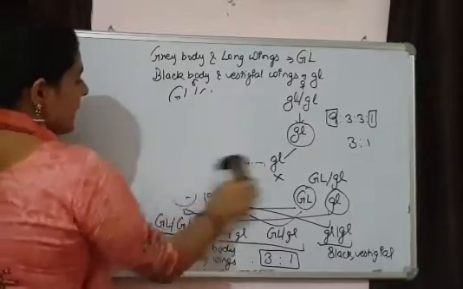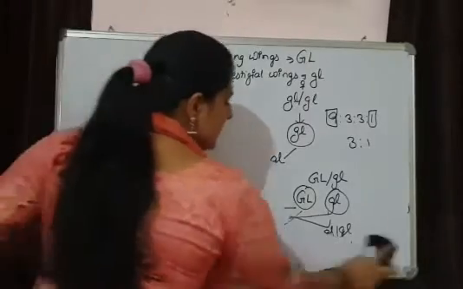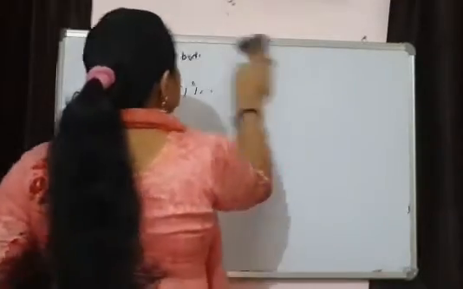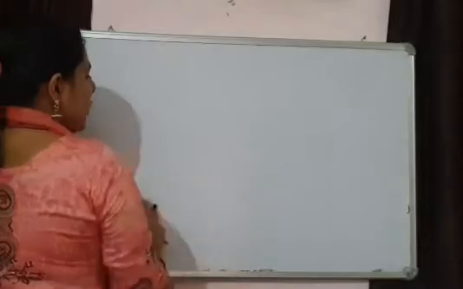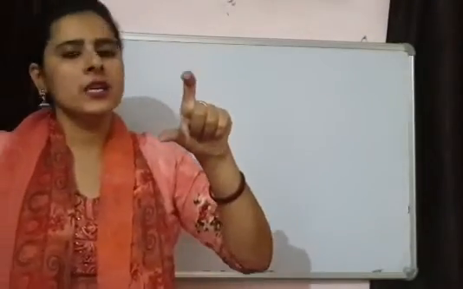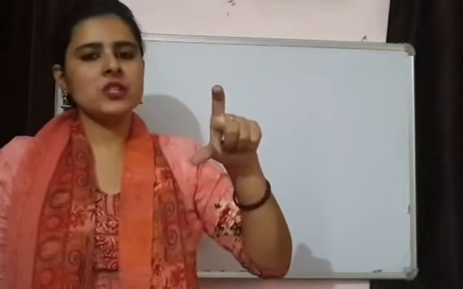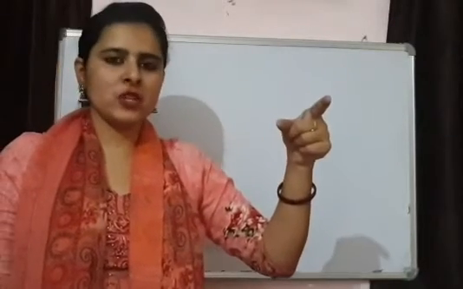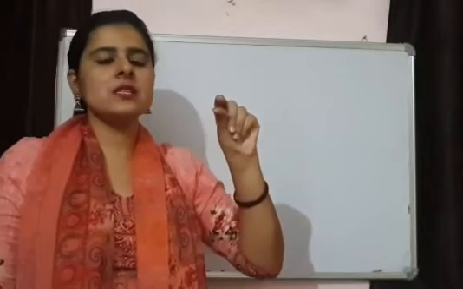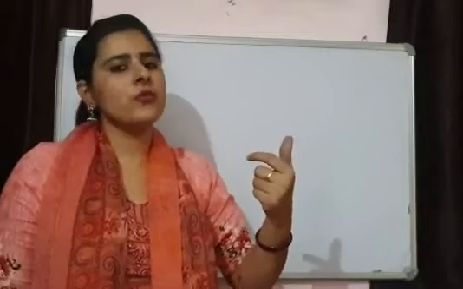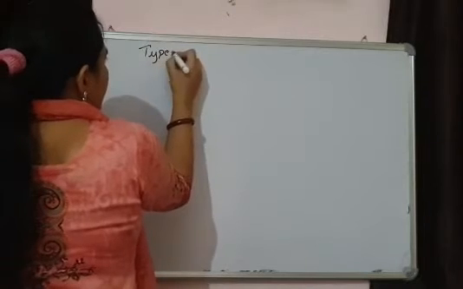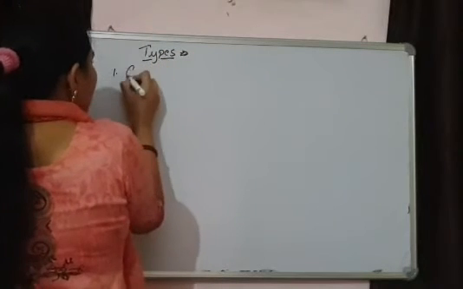Linkage is of two types, meaning we cannot say that always 100% linkage takes place, with no chance of separation. I told you the strength of linkage depends upon the distance between the genes. The more the distance between the genes, the more chances of separation, or you can say the less the strength of linkage. The less the distance between the genes, the higher the strength of linkage. So linkage is of two types. Complete linkage.